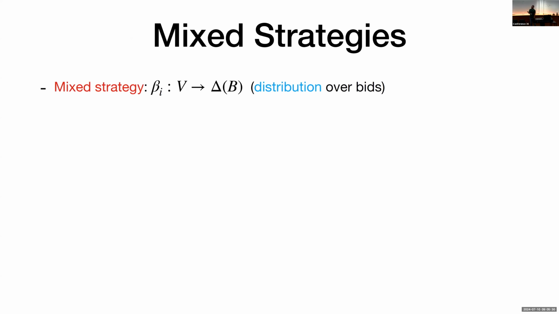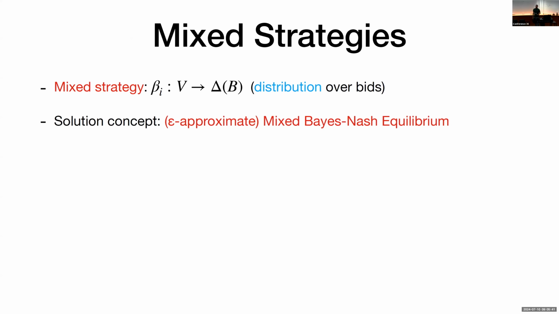So then, as natural, this hardness result for pure equilibria motivates the study of mixed strategies and mixed equilibria. A mixed strategy now takes again a value, but instead of a single bit, it produces a distribution over the bit space that says with what probability the bidder played this bit in the auction. And the appropriate solution concept now is the approximate mixed Bayes-Nash equilibrium. This introduction of mixed strategies, in a sense, restores the continuity of the problem. So the existence of a mixed equilibrium can now be proved via standard arguments. This makes the problem a total search problem, where we are guaranteed that there is a solution. We're looking to compute one.